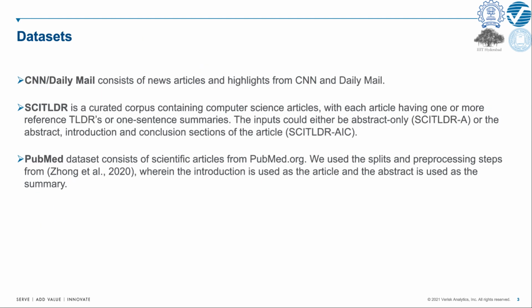Let's start with some datasets generally used in the field of extractive summarization. CNN Daily Mail consists of news articles and highlights from CNN and Daily Mail. It is a widely used dataset for summarization. SciTLDR is a relatively new dataset in the scientific domain. It contains computer science articles, with each article having one or more references but one sentence summaries.